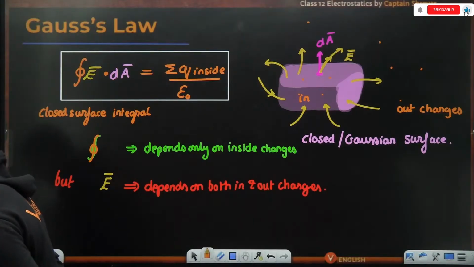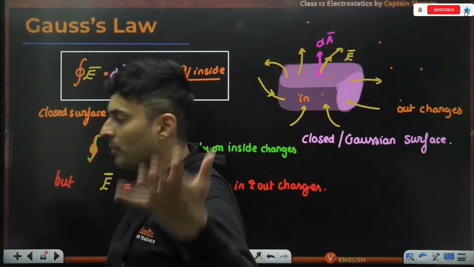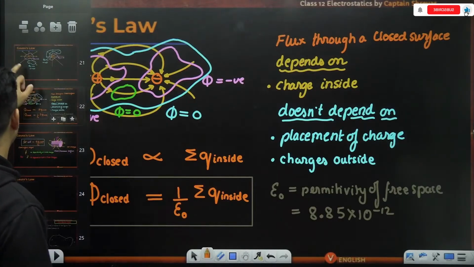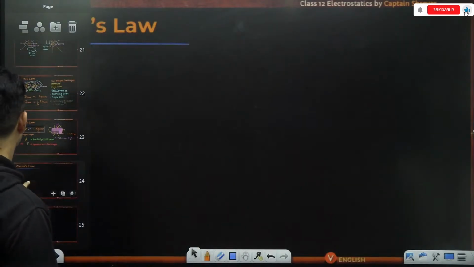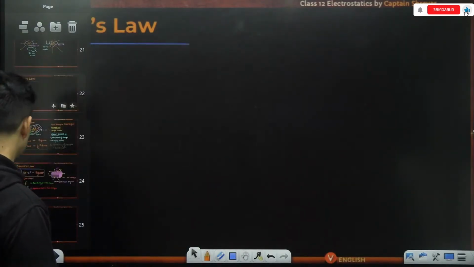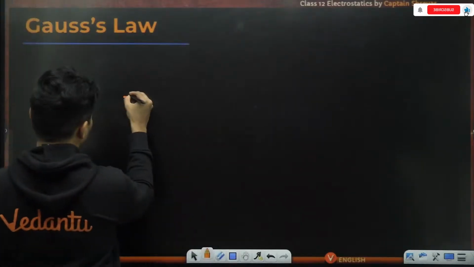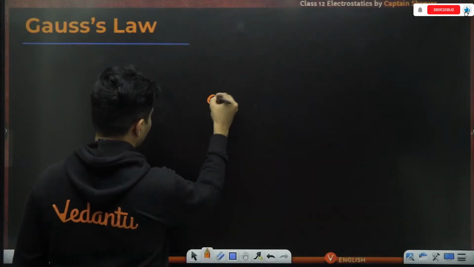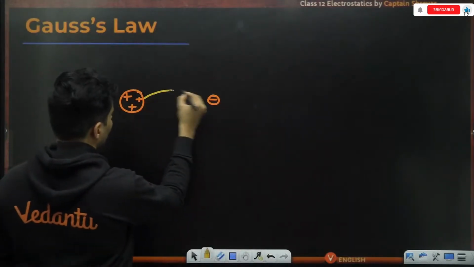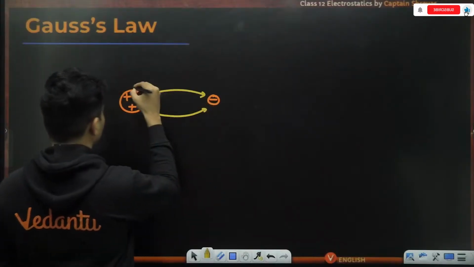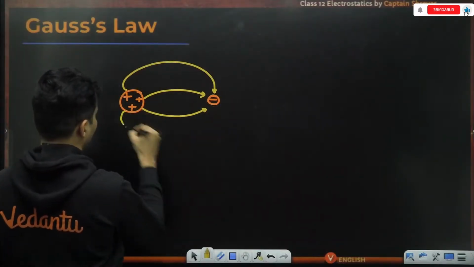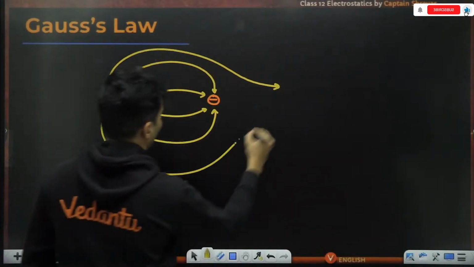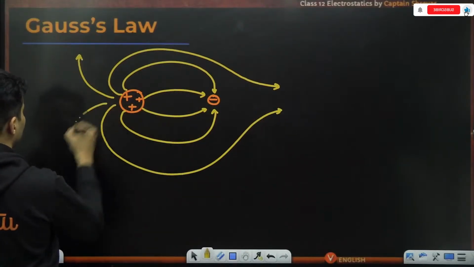If the positive charge is not equal to the negative charge, then there is more positive flux than negative flux. Like in the previous example, or let's say if I just make a new example over here, something like this. Maybe here you have more positive charge versus negative charge. Then what will happen? You will have very few lines going onto this, and a majority of the field lines will go like this.